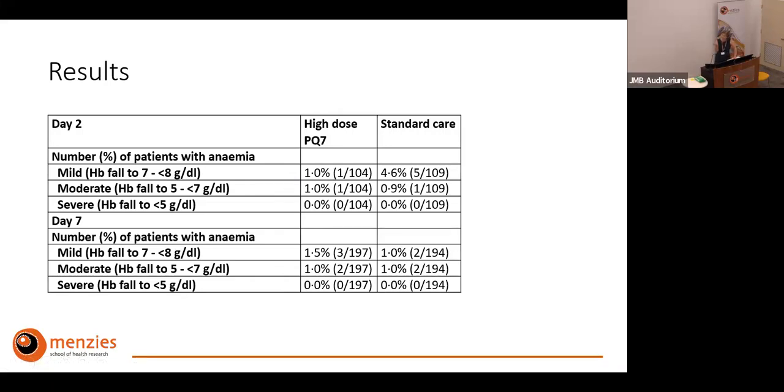But similarly, we know that malaria generates hemolysis. So not only can the treatment potentially cause hemolysis, but also the malaria episode itself. And it certainly looks from this data that if we really make sure that we exclude any patients who are G6PD deficient and therefore at much higher risk of hemolysis, this dose is pretty safe.